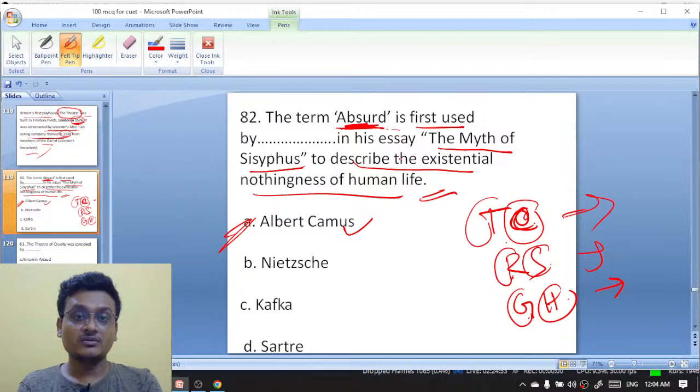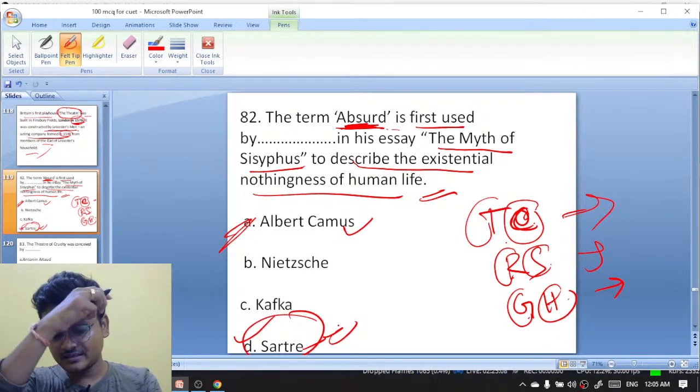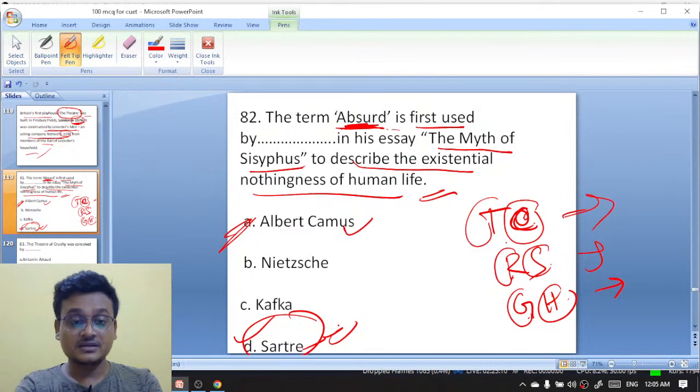That's why he would not accept. Okay, excellent Subhas. D is the right answer. Excellent. He did not accept the Nobel Prize, and he said that I do not want to be institutionalized. Yeah, Albert Camus is the right answer. Excellent, very fantastic.